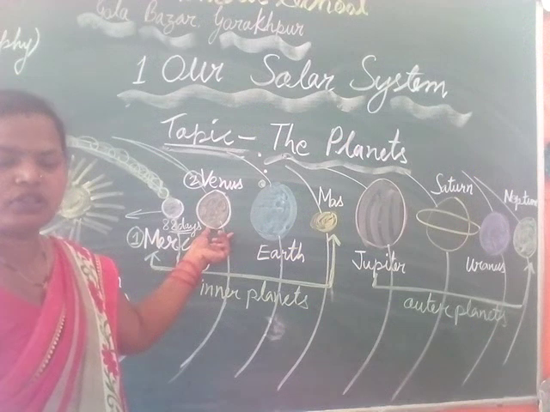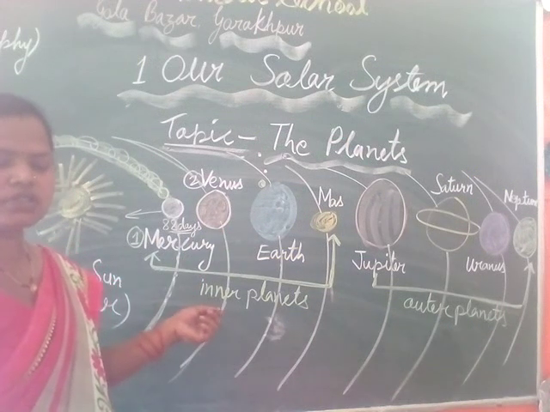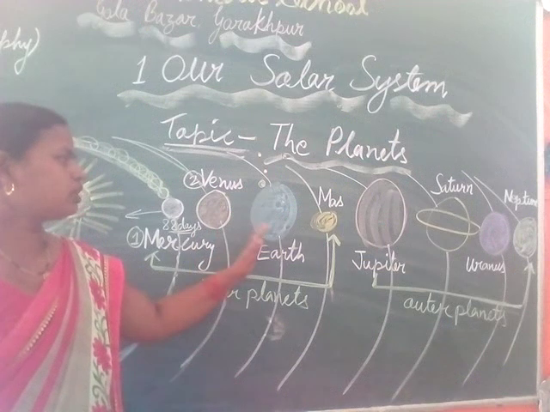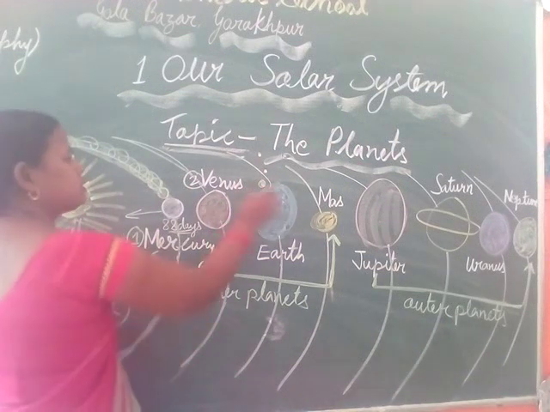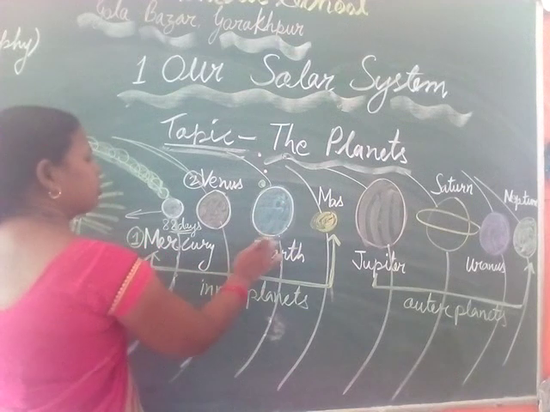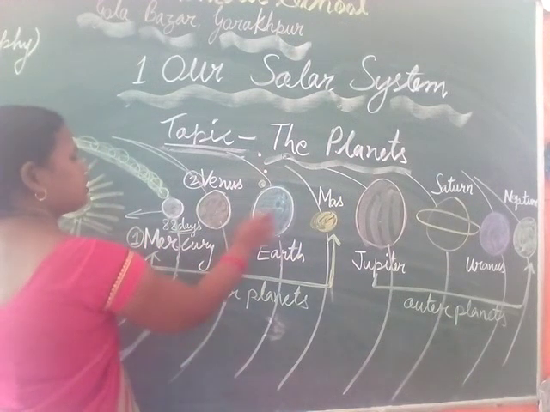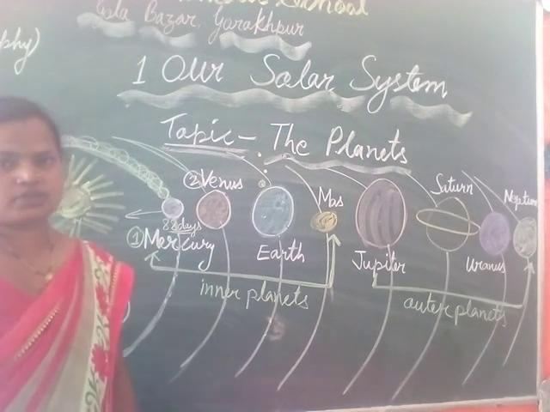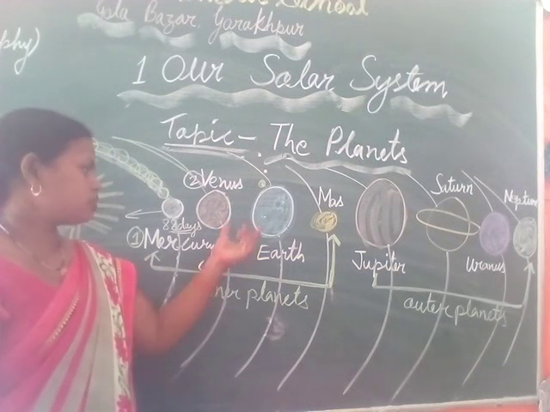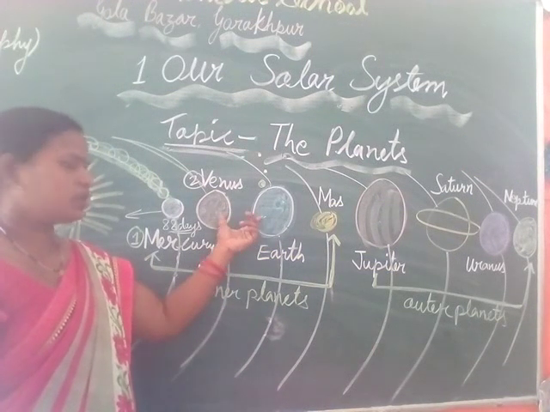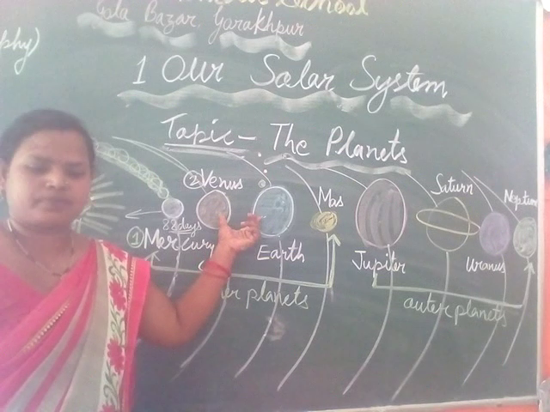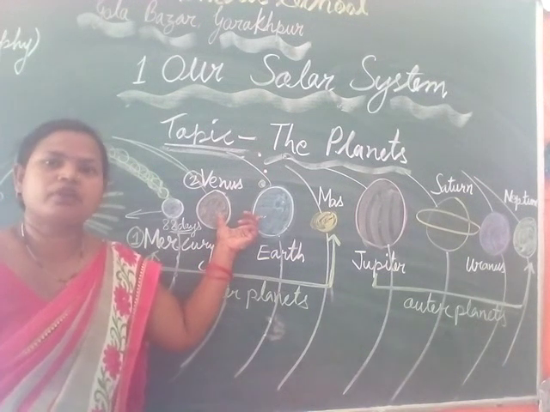In the same way, another thing about Venus is that its size is almost the same as the Earth. It means the size is almost the same. They have no difference. So due to the same size as Earth, it is also called the sister planet of Earth.